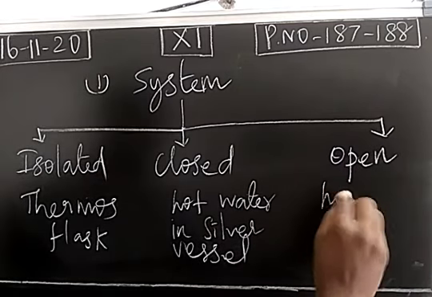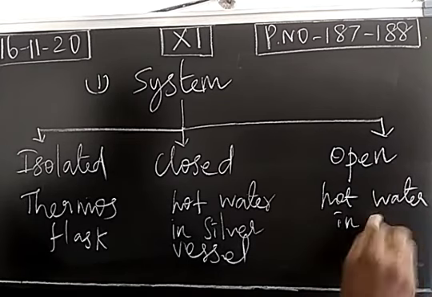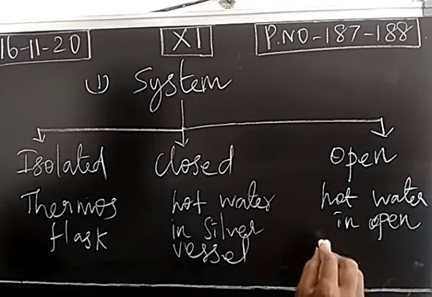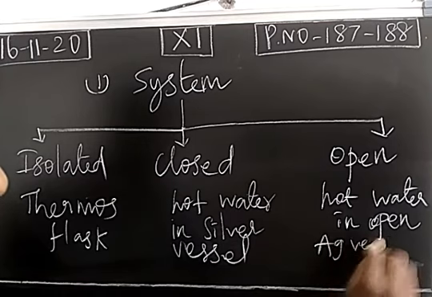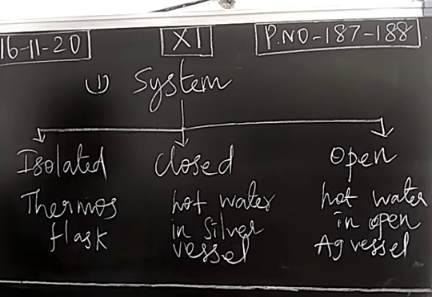Now we take hot water in an open silver vessel. We take the same hot water in a silver vessel. Now it is not in a sealed position. Now it is in the opened position. Here exchange of heat as well as exchange of matter is possible.